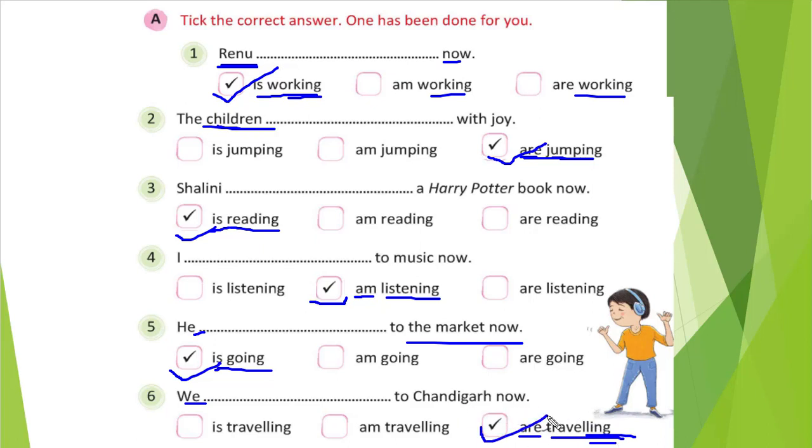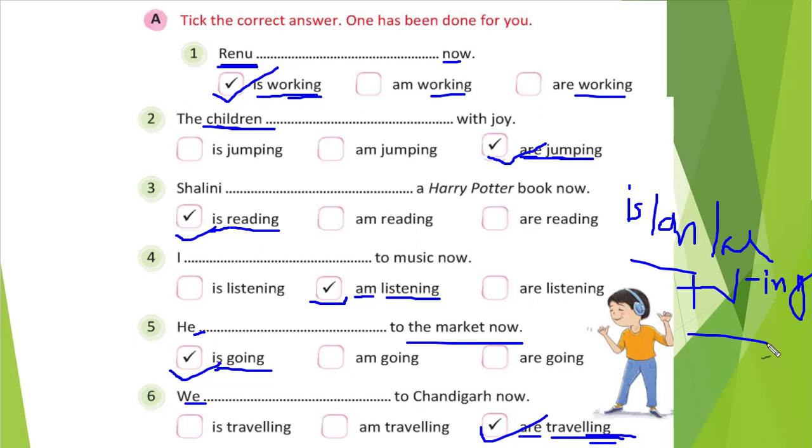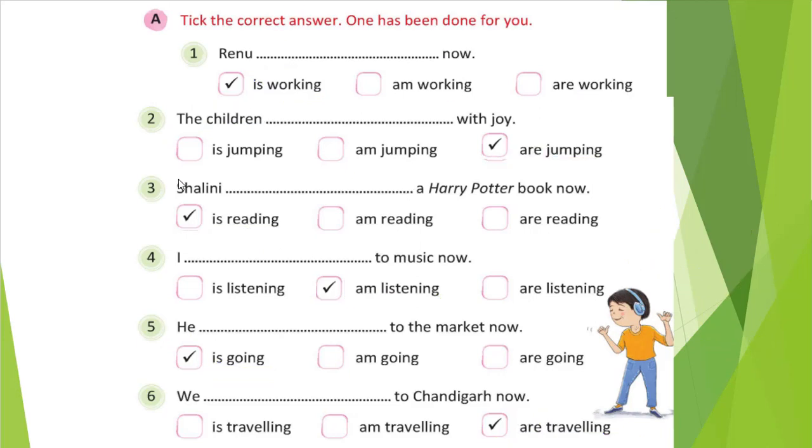So it is a very easy exercise. What we need to do here is write is, am, and are, right? Plus our verb with ing. So don't get confused. I have not written it properly because I am not able to do that thing here, but you understood, I hope. So this way we just need to tick mark.